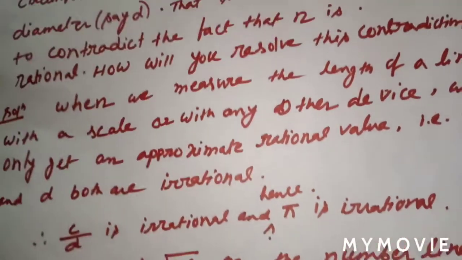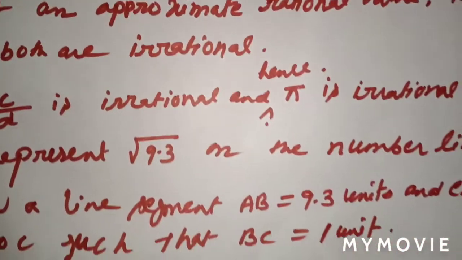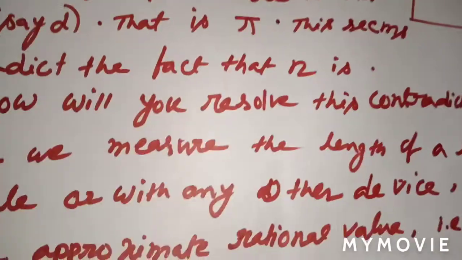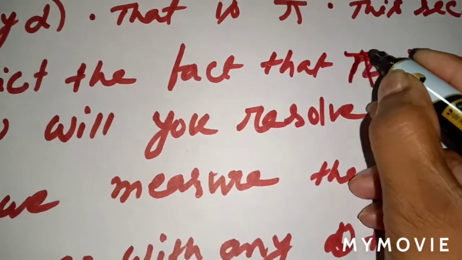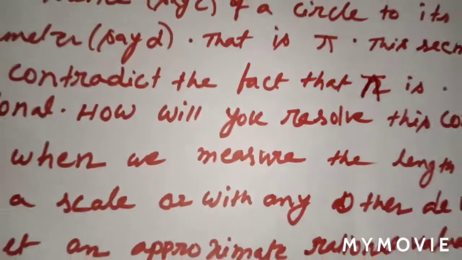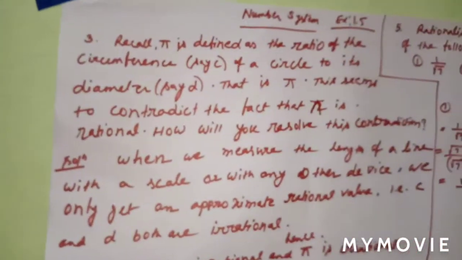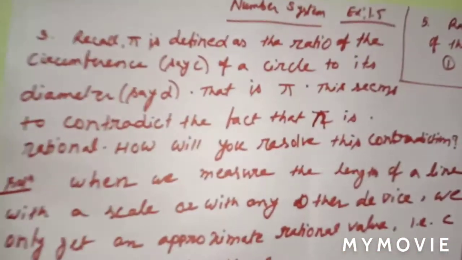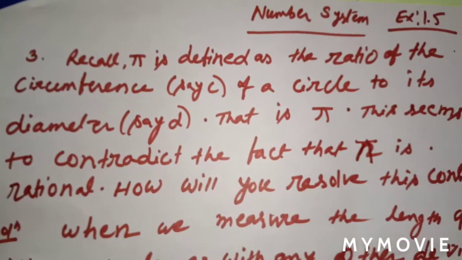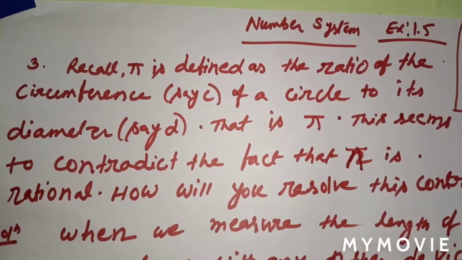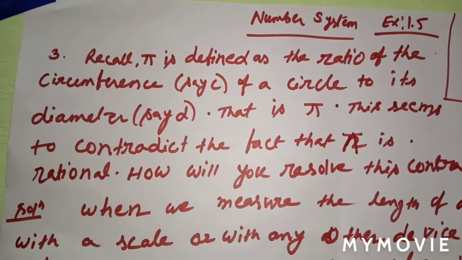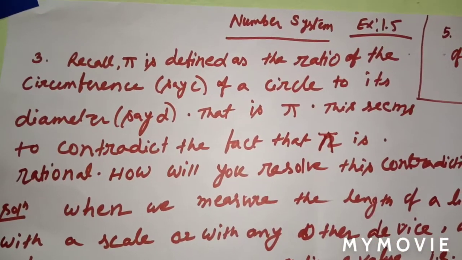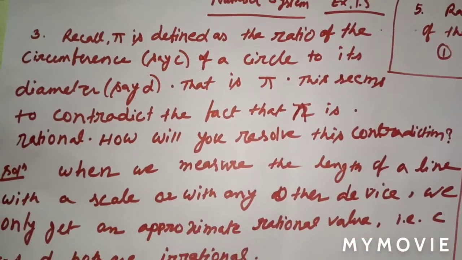Understood? This is pi. Okay, now I repeat the question. Recall pi is defined as the ratio of the circumference, say C, of a circle to its diameter, and that is pi, and this seems to contradict the fact that pi is irrational. How will you resolve this contradiction?